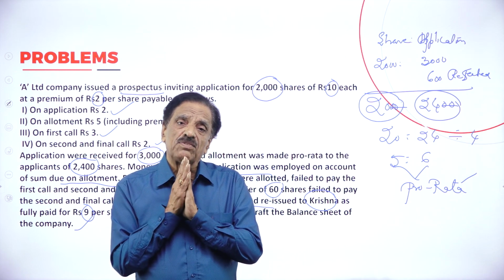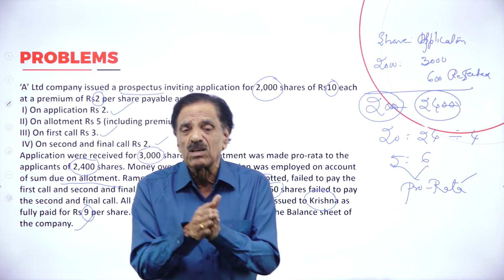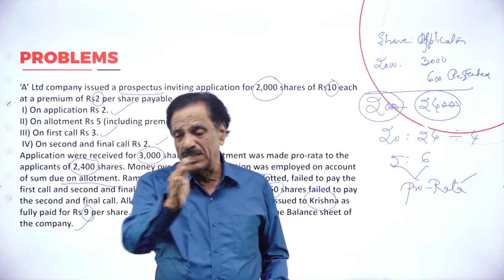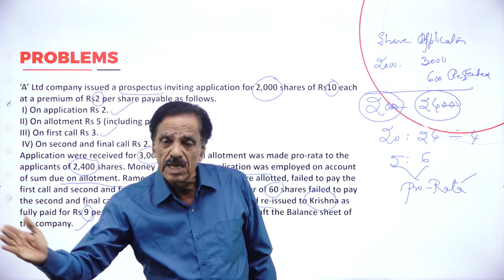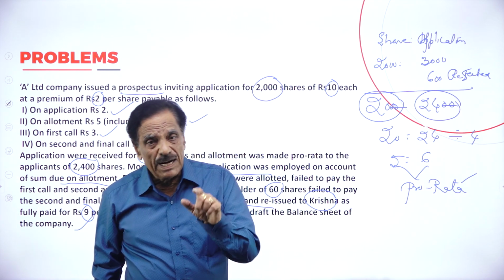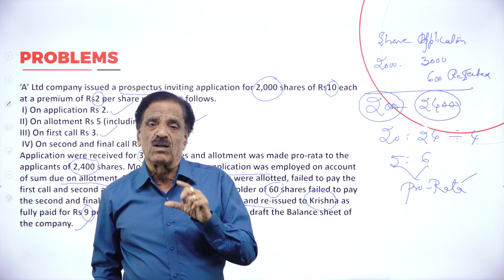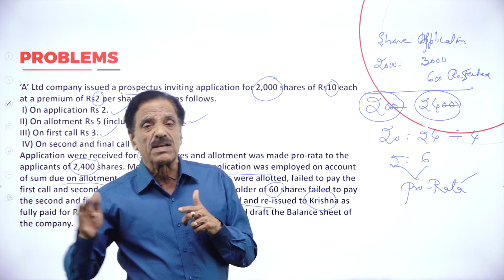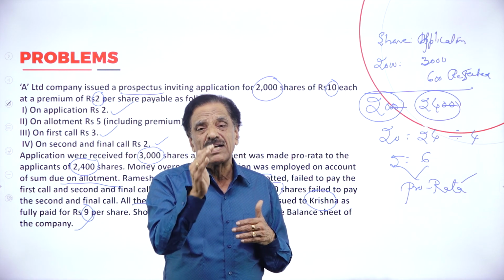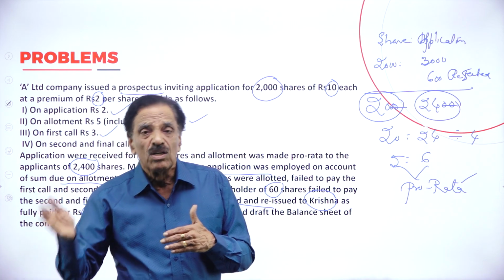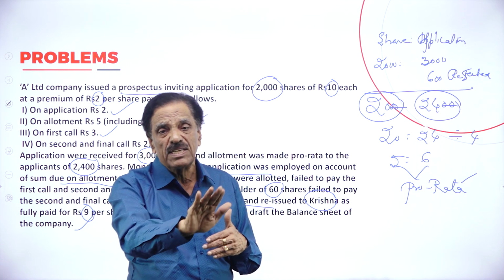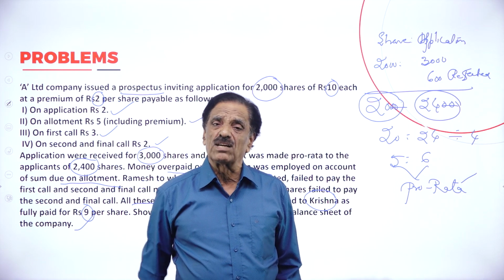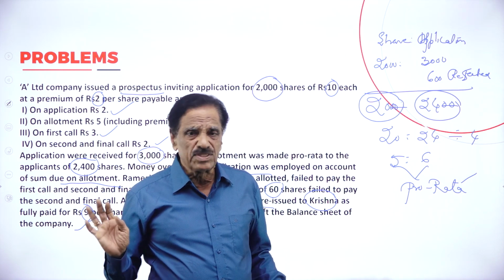Next, what is the common entry for allotment? Share allotment account debit to share capital account. If there is a premium, share allotment account debit to share capital, to share premium. What is the next entry? Bank account debit to share allotment account. What is the entry for the first call due? Share first call account debit to share capital account. When I receive the money, bank account debit to share first call account. What is the entry for the final call? Share final call account debit to share capital account. When I receive the money, bank account debit to share final call account. This is the usual entry.